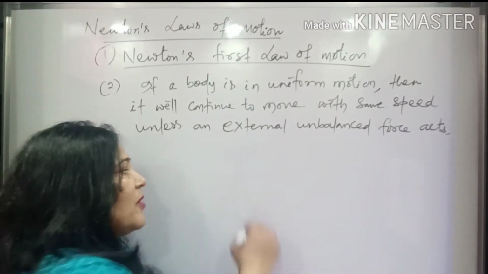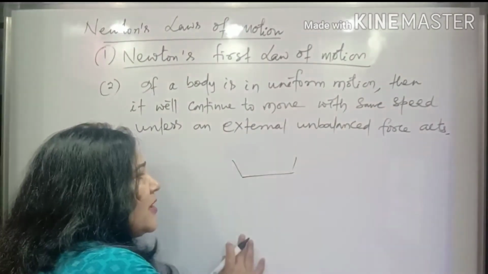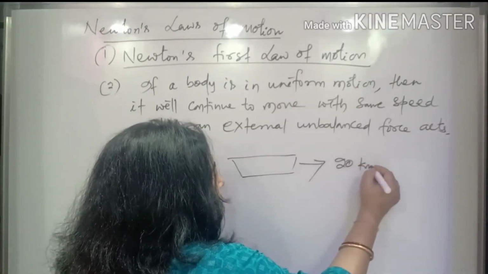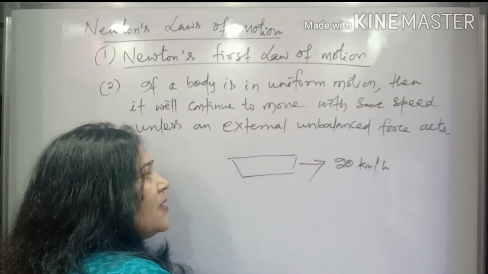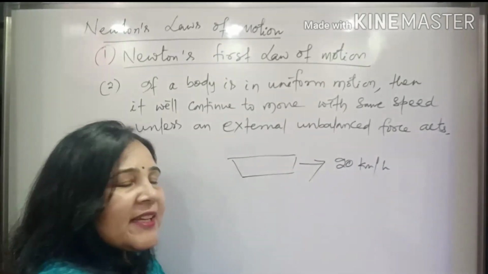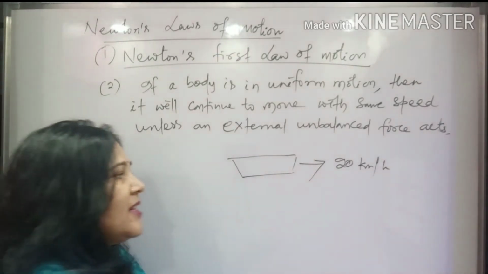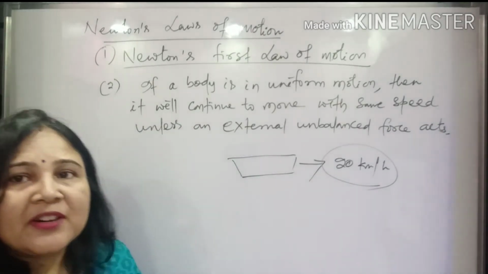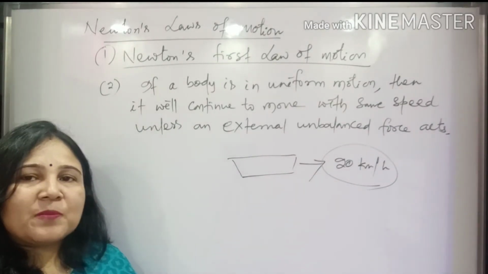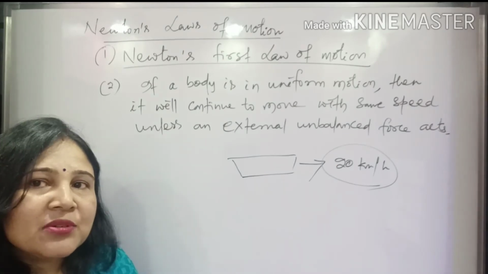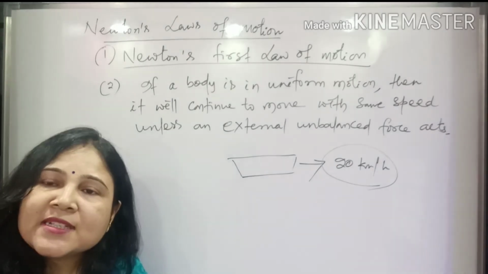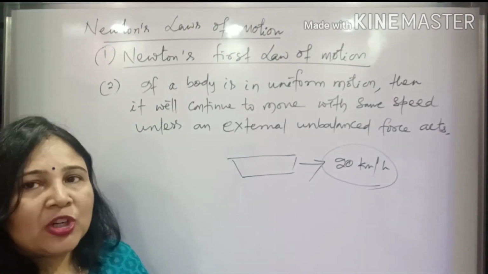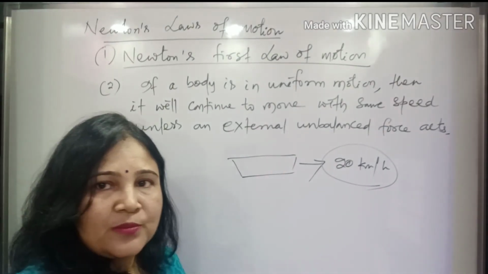Let's suppose a body is moving with a speed of 20 km/h. Unless any external force acts, the magnitude of the speed is not going to change. It will remain the same 20 km per hour unless you apply any external unbalanced force. This is the second outcome of Newton's first law of motion.